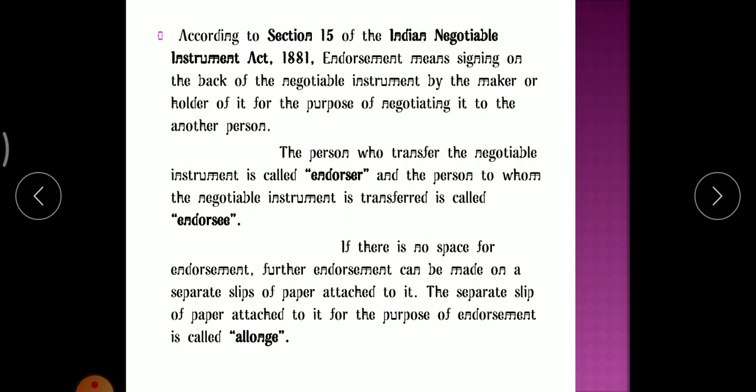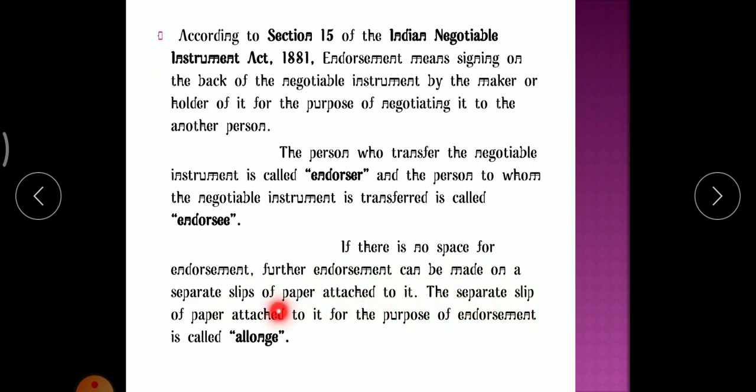Next, if there is no space for endorsement, further endorsement can be made on a separate slip of paper attached to it. Sometimes, by writing on the back of the cheque again and again, there might be no space remaining. So we can write on a separate slip of paper and attach it.